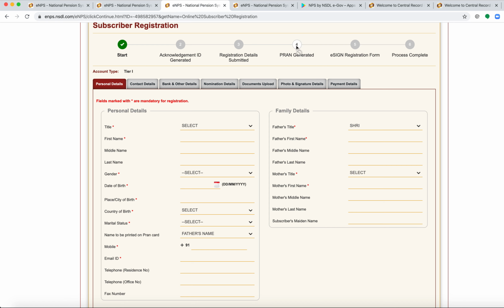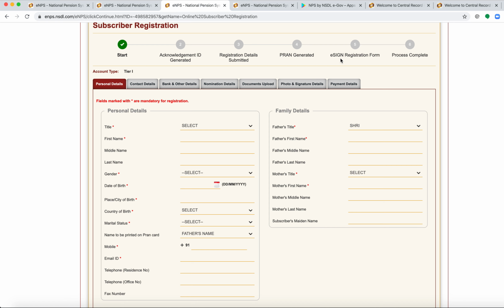Once the PRAN ID is generated, you will move on to the fifth stage, wherein you have two options: either e-sign the registration form to confirm you are the person doing this subscriber registration. E-signature can be done via Aadhaar ID. So using an Aadhaar ID, you can do the e-sign.